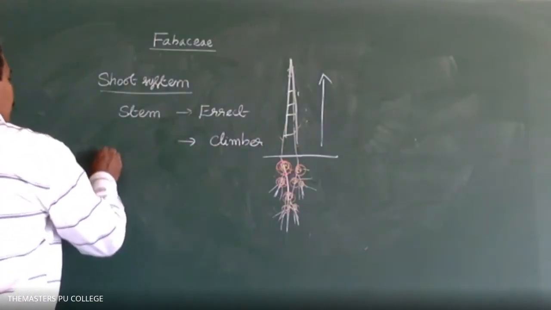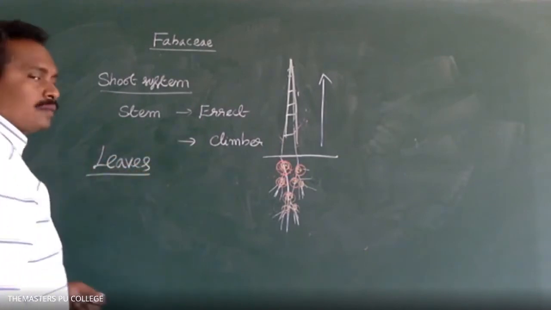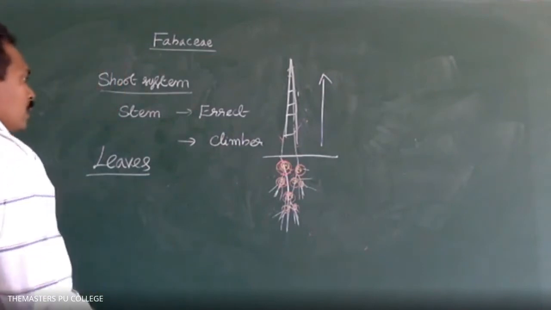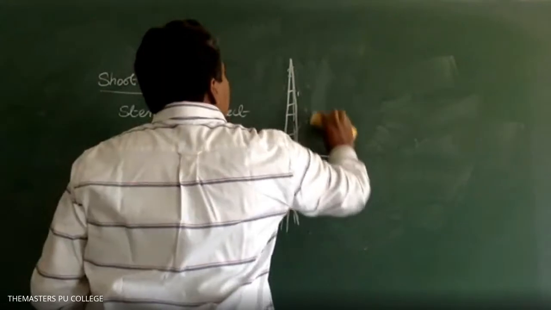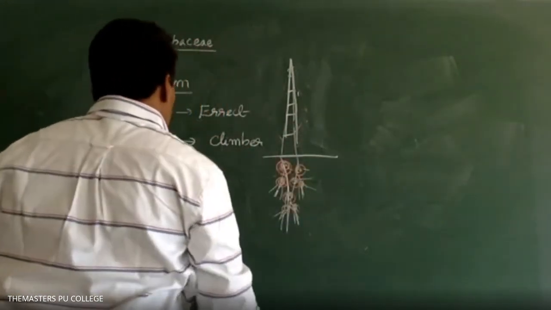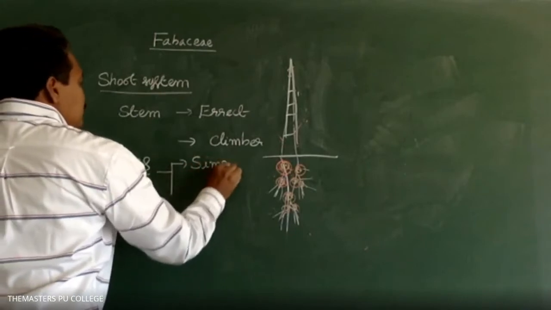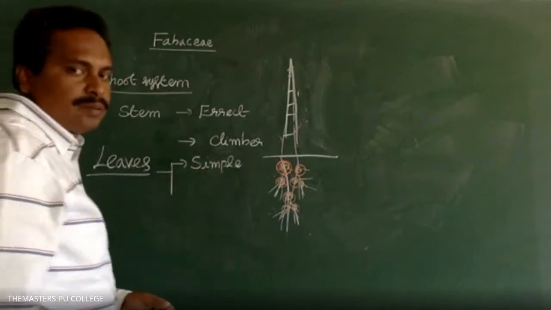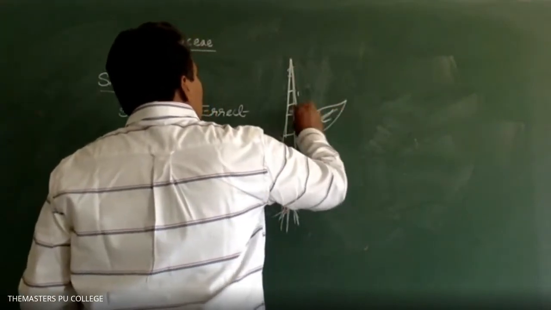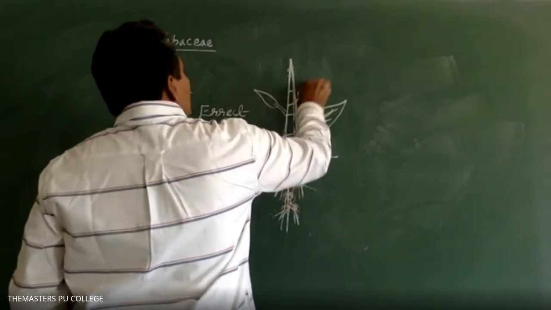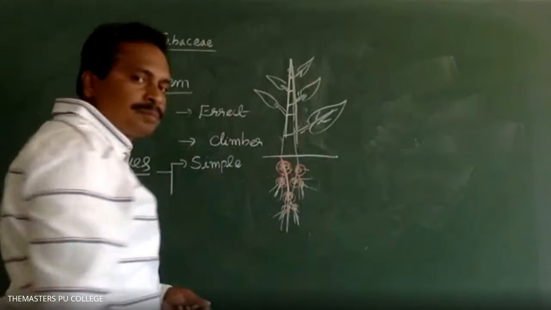Next, leaves. The leaves are arranged in an alternate manner, alternate phyllotaxy. In some of the plant species, the leaves are simple. What is the arrangement?